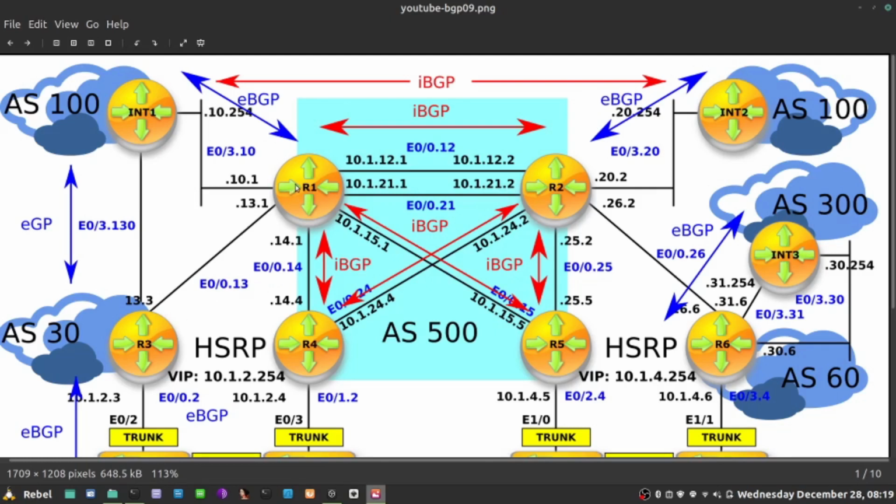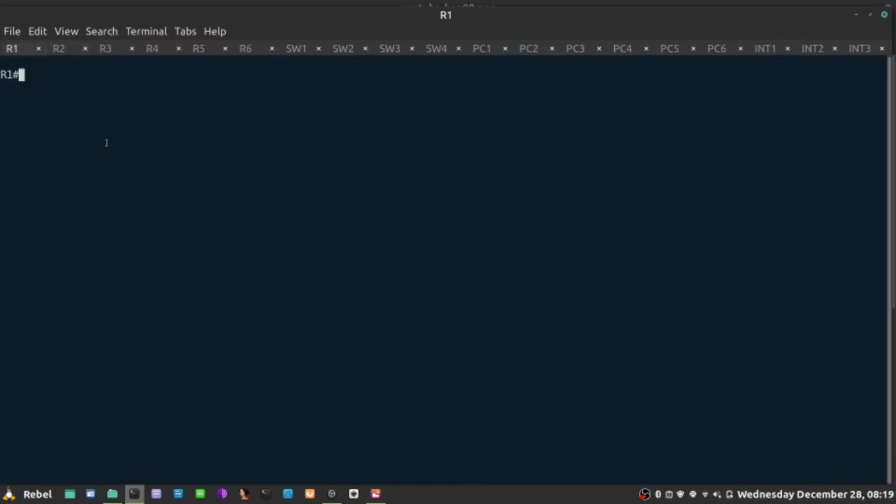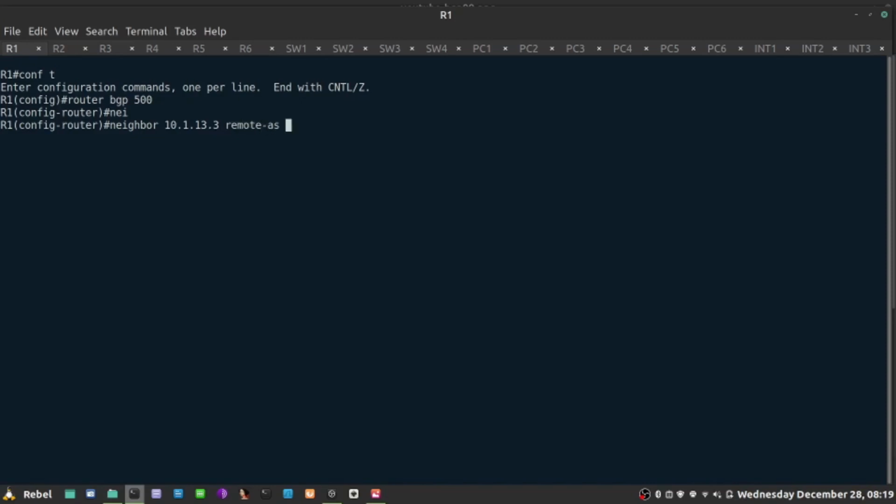So what I'm going to do now is create a peering between R1 and R3 with AS30. Let's go ahead and do this real quick. So configure terminal, router BGP 500, my neighbor is 10.1.13.3, and it's in remote AS 30, and I'm not doing anything else. I'm not doing any filtering of any sort.